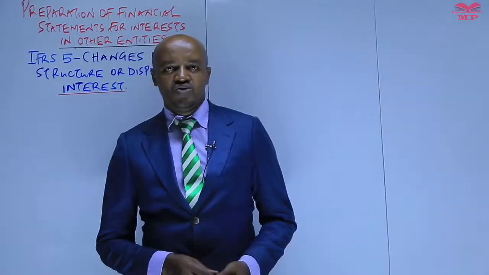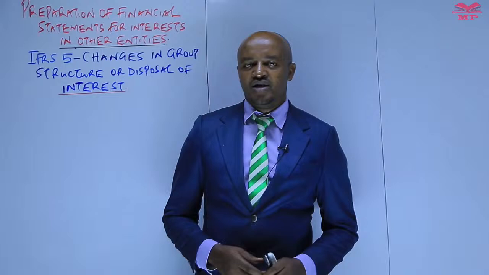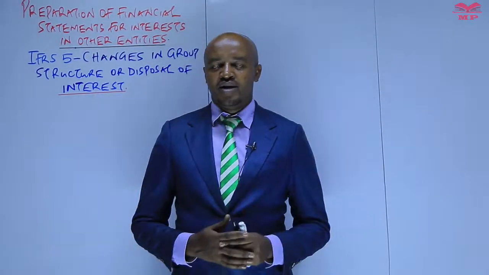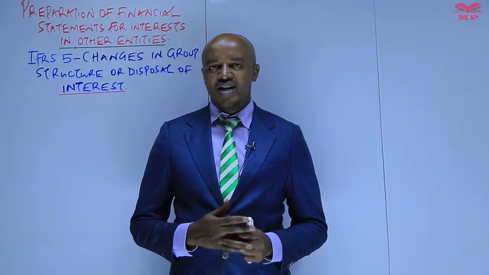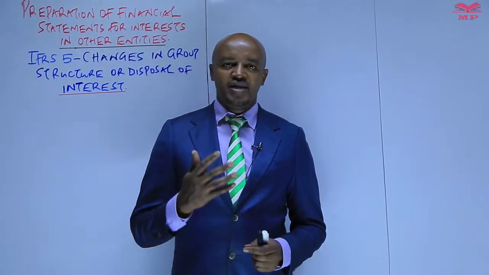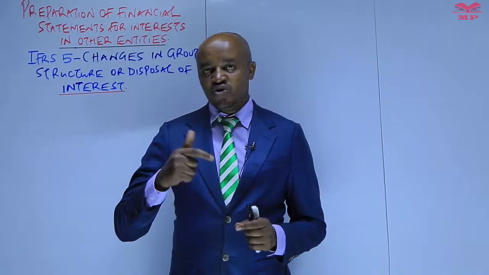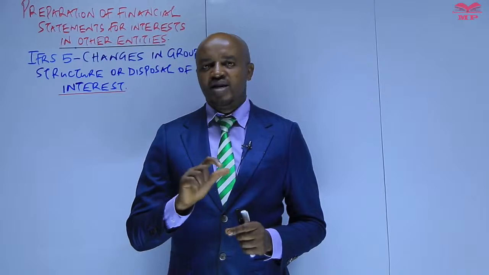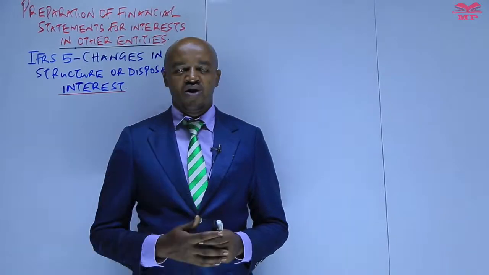When we talk about the disposal of interest, or basically changes in group structure, this is whereby the parent company will sell all the shares held in a subsidiary, or sell part of the shares and retain some of the shares held in such a subsidiary. So what we're going to do here is look at how to prepare the group accounts whenever there are changes in the group structure, or we have the disposal of interest.